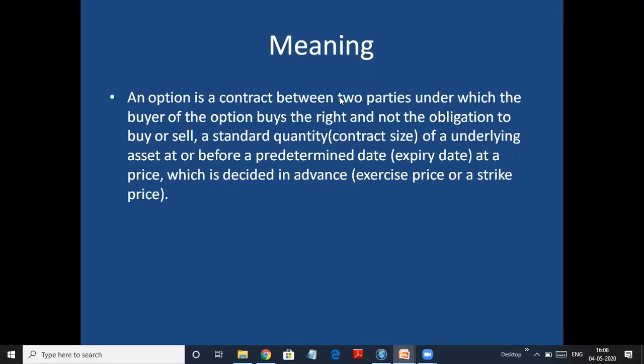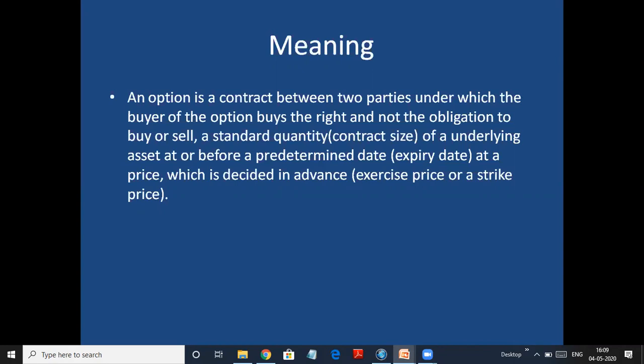So what's the meaning? An option is a contract between two parties. So it is compulsory that you need to have two parties, under which the buyer of the option buys the right and not the obligation. Remember, here I'm saying buyer of the option, not the asset which is there in that option contract. I'm not talking of the underlying asset. I'm just talking about the option, the right. So a buyer of the option buys the right and he is not obliged to buy or sell. He takes the right, he can decide whether he wants to buy or sell or not, there's no obligation on him.